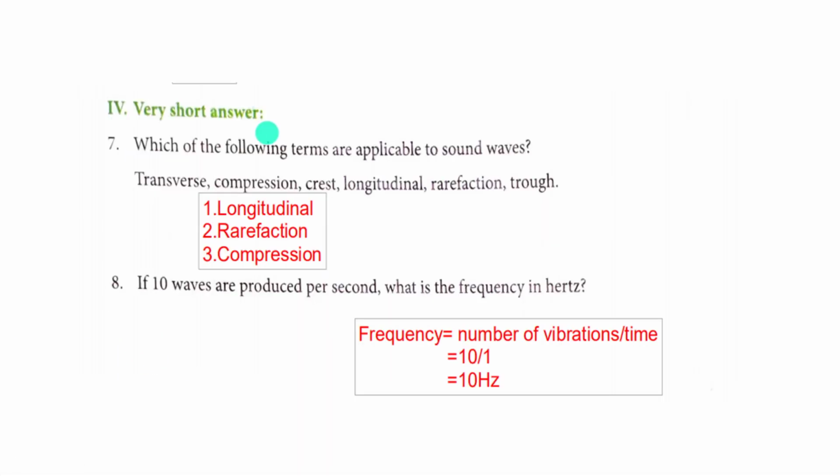Very short answers. Which of the following terms are applicable to sound waves? Transverse, compression, crest, longitudinal, rarefaction, trough. Longitudinal, rarefaction, compression. These are the important terms which are applicable to sound waves. If 10 waves are produced per second, what is the frequency in hertz? Frequency is equal to the number of vibrations per time. How many vibrations or waves are given here? It is 10. 10 by 1, that is 10 hertz. Frequency is equal to 10 hertz.